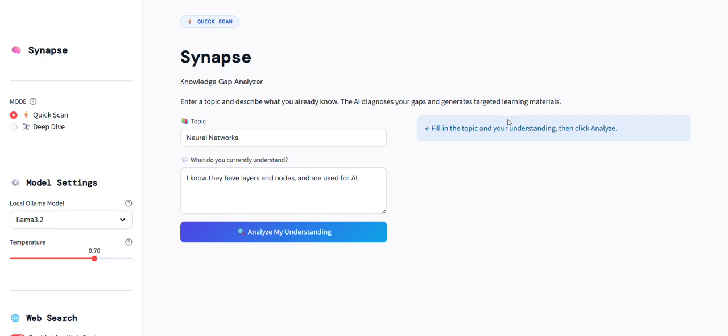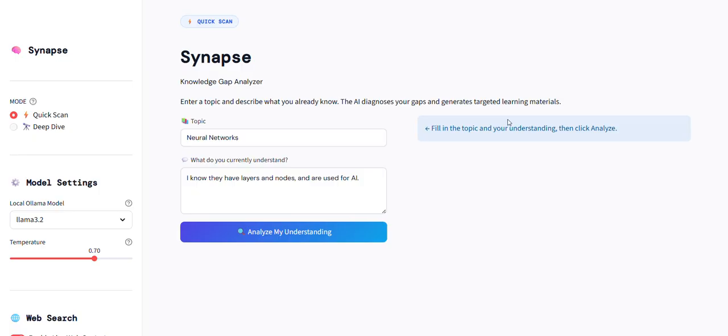As researchers and students, we often dive into a topic only to realize halfway through that we are missing something fundamental. But we don't always know what that something is. And for faculties, identifying where each student's understanding breaks down can be very challenging. So that is why we have built Synapse.